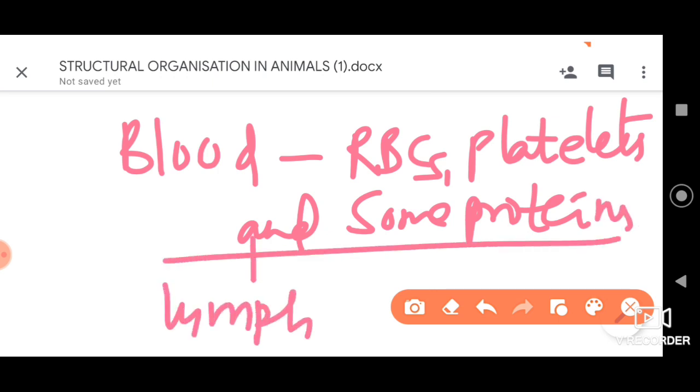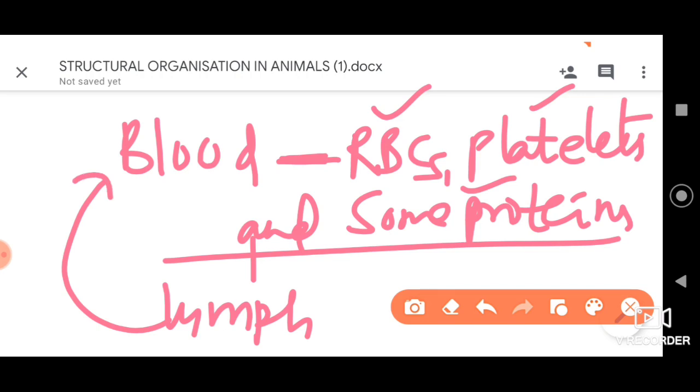Let me repeat one more time. If you remove from the blood what it has, RBCs it has but they are absent in the lymph. Platelets are absent in lymph, and many proteins the blood has, so most of the proteins are absent here; only a few proteins are present. If you remove that, then we can consider that lymph is almost the same as blood.